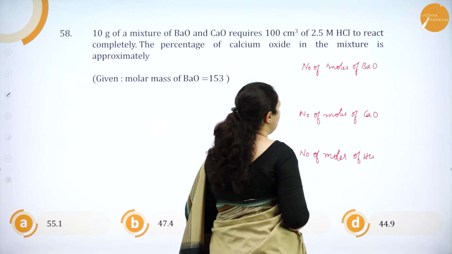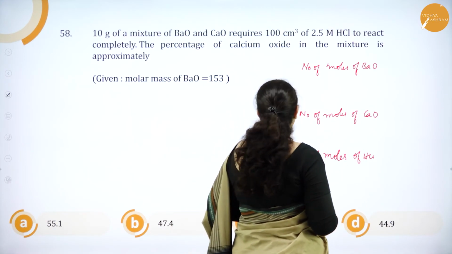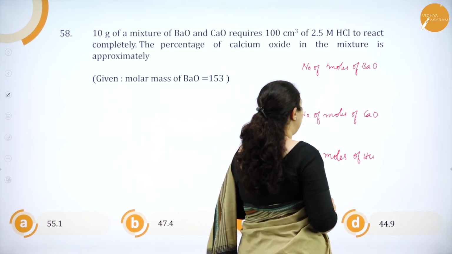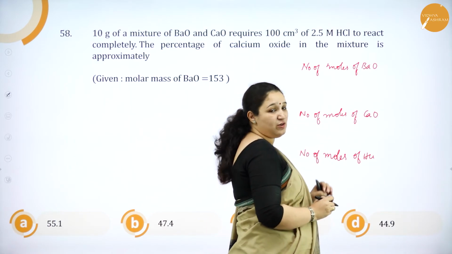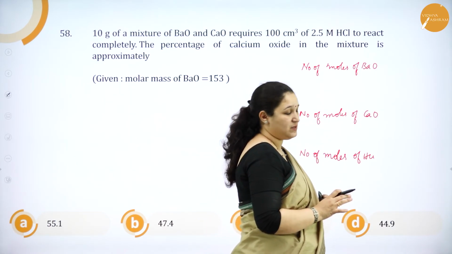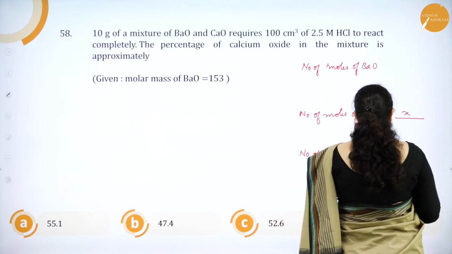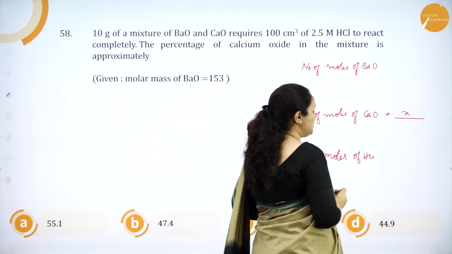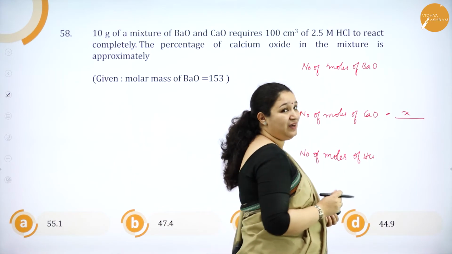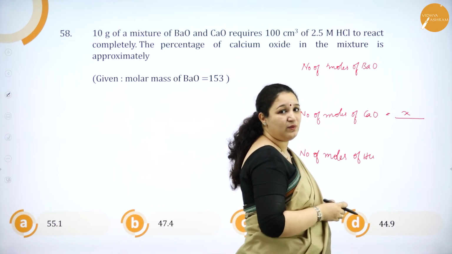Okay, how do we do this? Number of moles of barium oxide. So let me consider that the mass of calcium oxide is x grams. Okay, so we can't take molecular mass because it's a mixture, we are taking equivalent mass and they are reacting with one another.